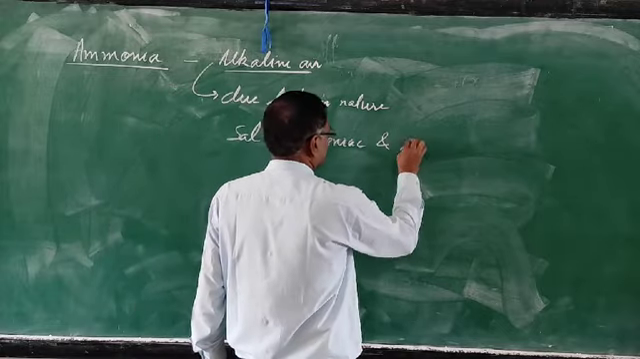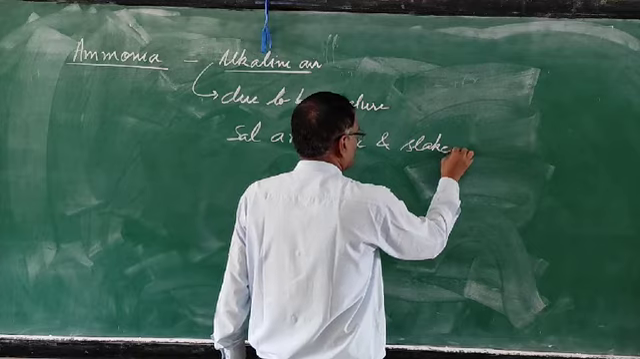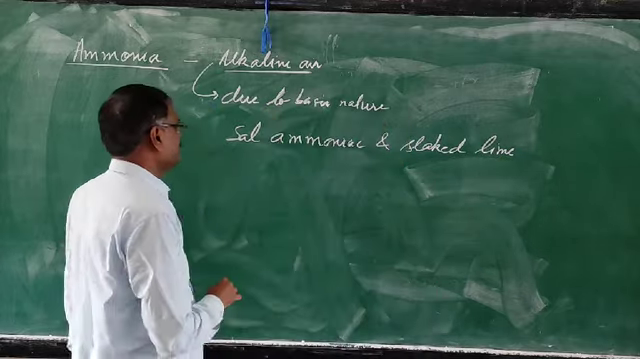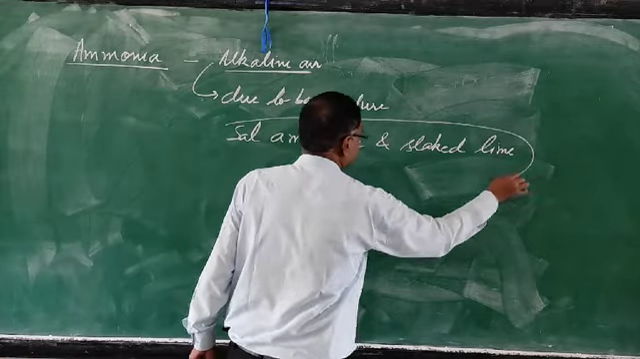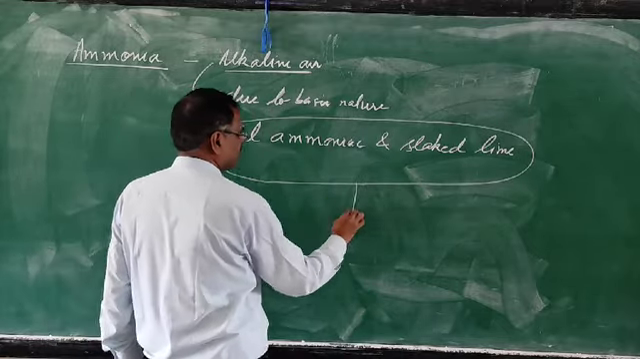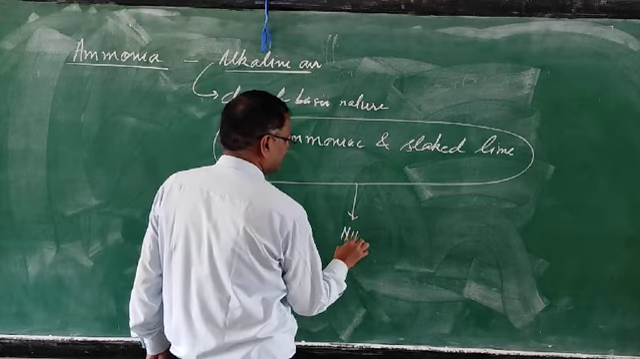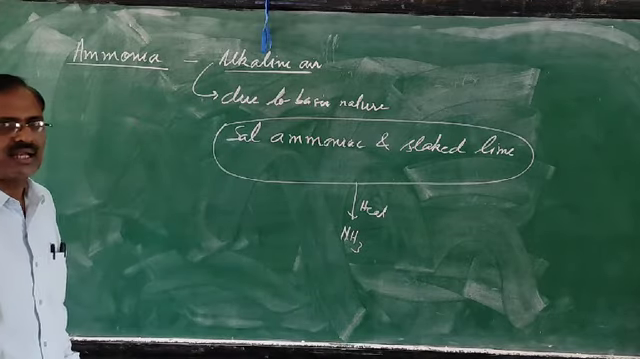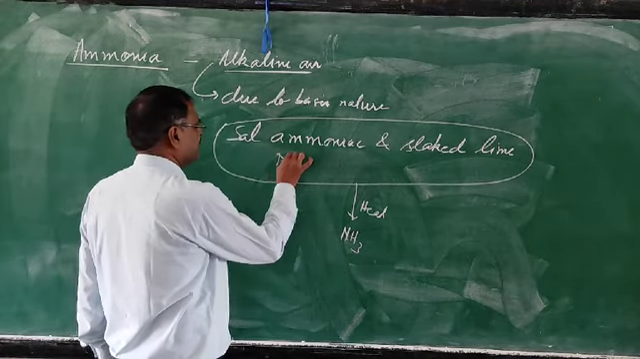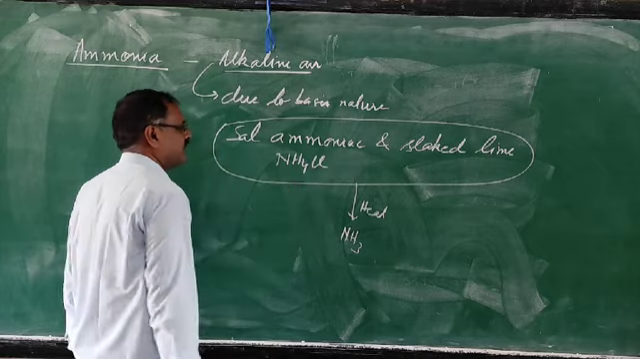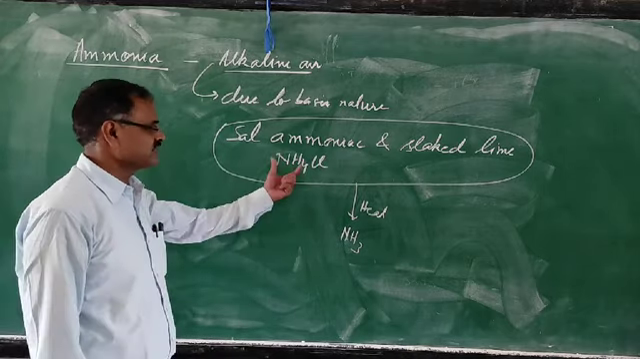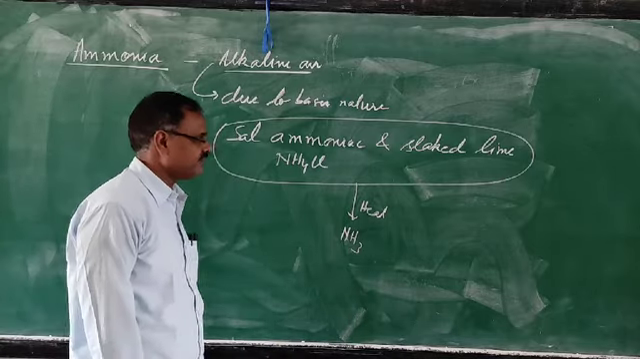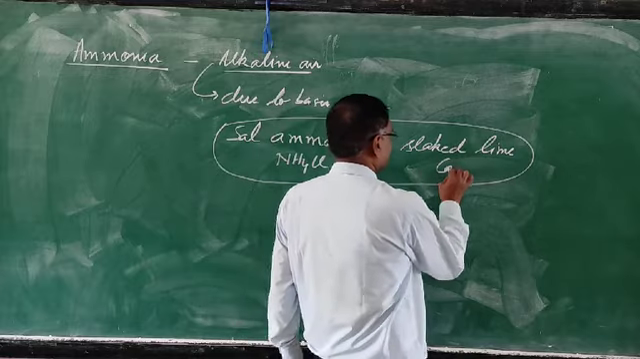and slaked lime. Joseph Priestley prepared it by heating these two compounds together. When these two compounds are heated, ammonia was formed. Now the question is, what is salt ammonium? Ammonium chloride. Ammonium chloride is called salt ammonium. Once in a board paper they asked which compound is called salt ammonium? Ammonium chloride. And slaked lime is calcium hydroxide.